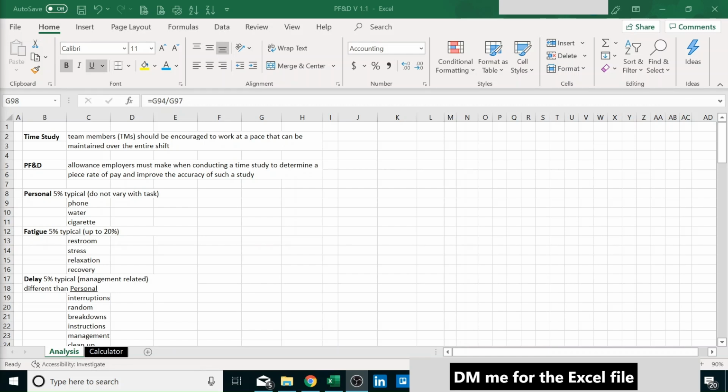Hello, this is Topolgin. Today we're going to talk about how to allocate time when conducting a time study, a cycle time, and trying to set up our standards in our ERP system.